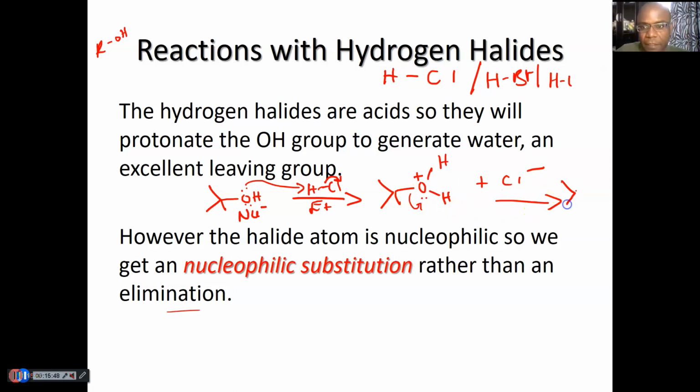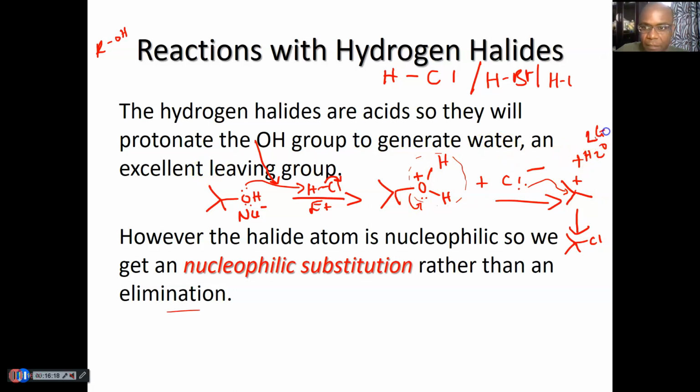Okay, you get a tertiary carbocation, and then the Cl that was removed from this step can come back to attack, and that's how you make alkyl halide. So hydrogen halides are acids, so they will protonate the OH group. That's what I've done here to make water, which is this group here. Once it leaves, you're gonna get H2O as a byproduct, which is an excellent leaving group.